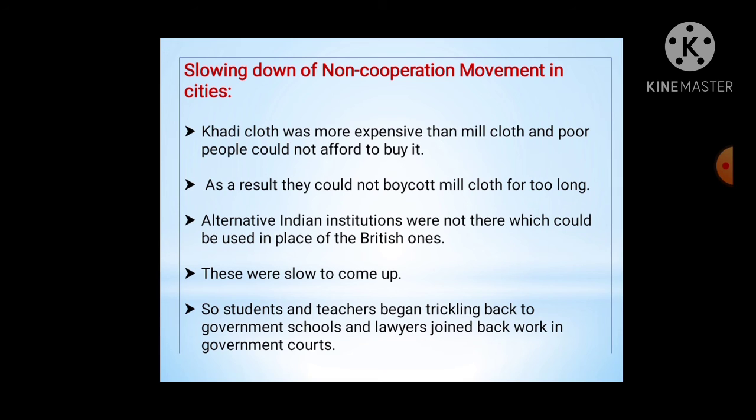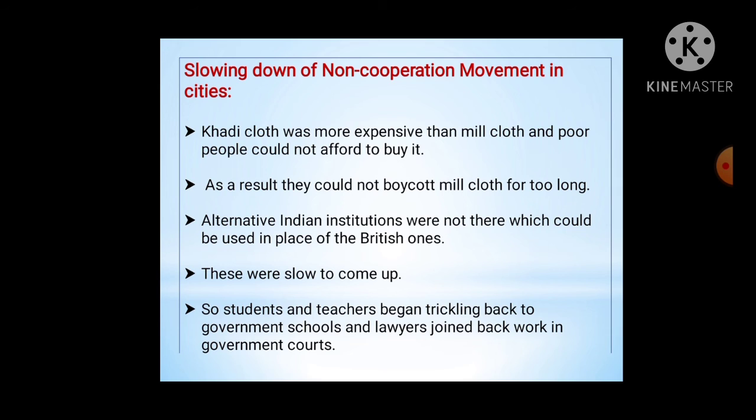These alternatives were slow to come up. So students and teachers began trickling back to government schools, and lawyers joined back work in government courts. All went back to their previous jobs in government schools and colleges. Doctors and lawyers also went back to their previous work.